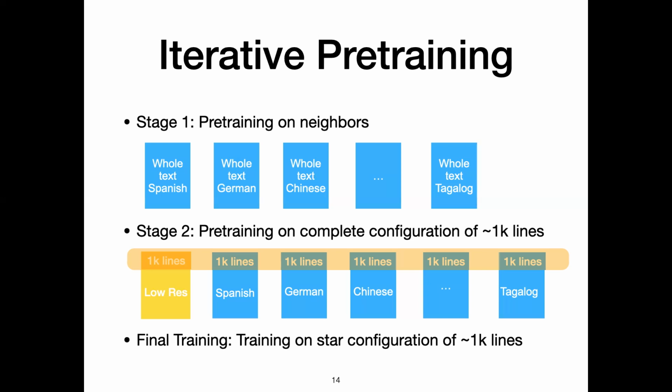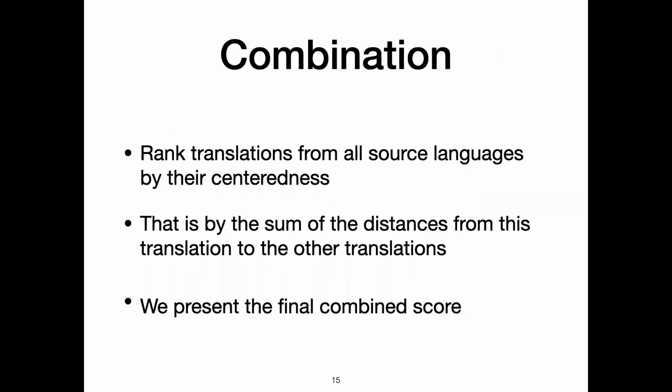And note that in every stage here, the data is symmetrical. And finally, we combine all the translations by ranking their centeredness. The centeredness is defined by the sum of the distances from one translation to all the other translations. And we present the highest ranked translation. And in this way, we get the final combined score.